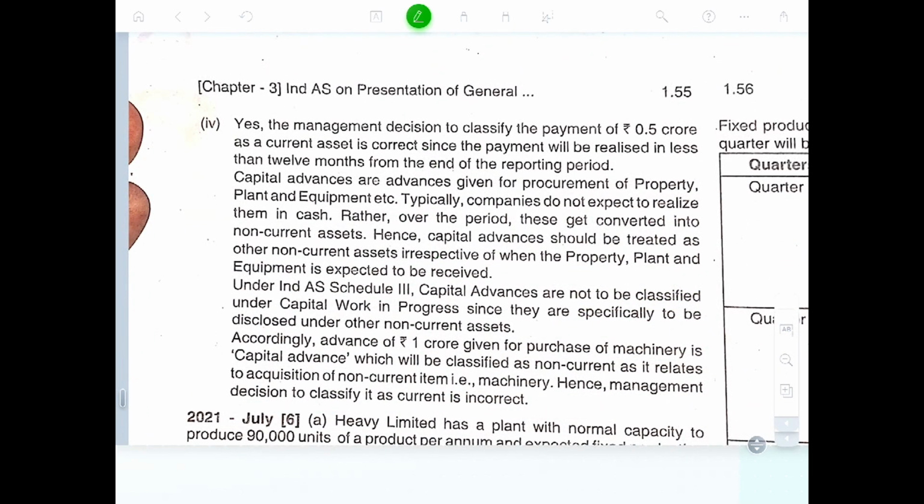Yes, the management's decision to classify the payment of 0.5 crores as a current asset is correct, since the payment will be realized in less than 12 months from the reporting period.